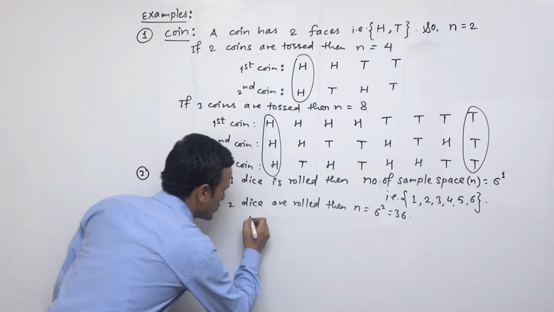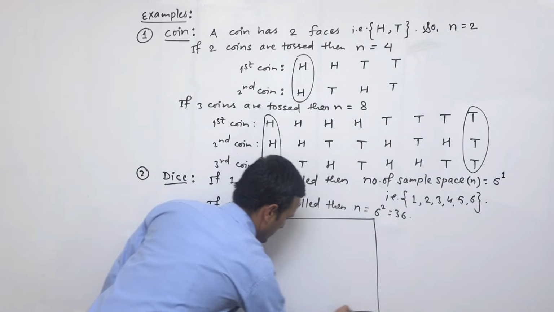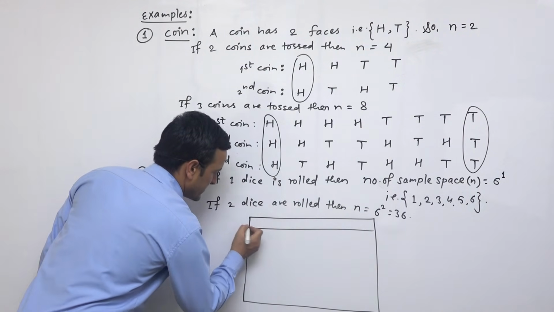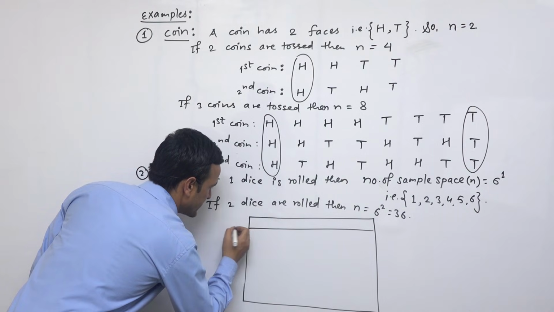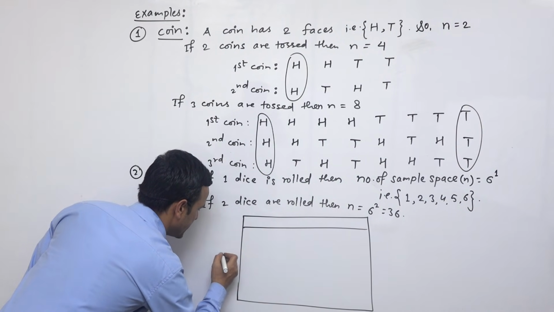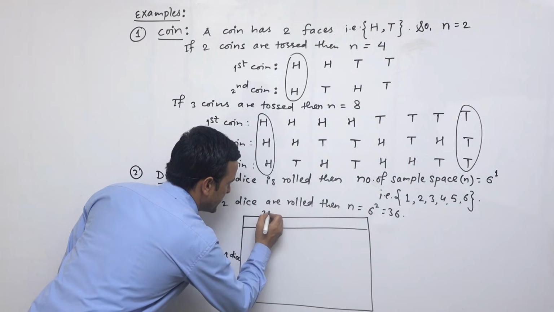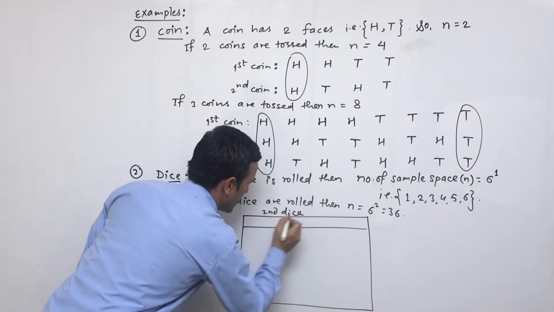That's why 6 into 6 means 36. So how to show this 36? Let's write the second dice and the first dice. Here is the first dice and here is the second dice.